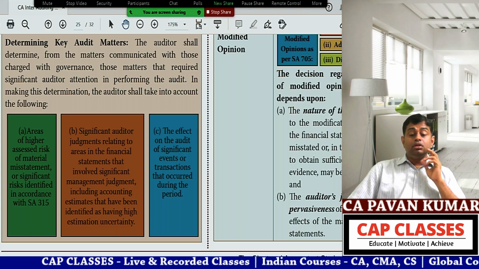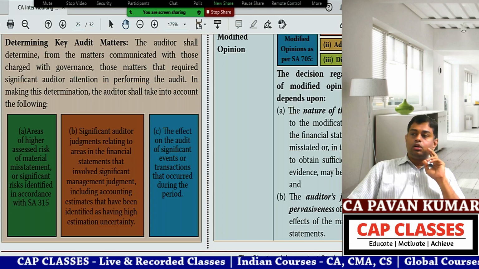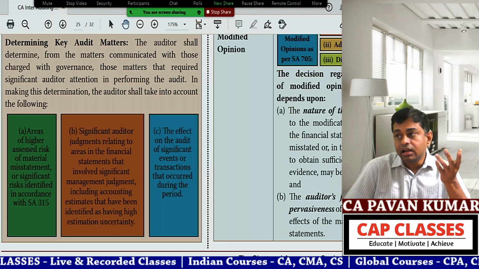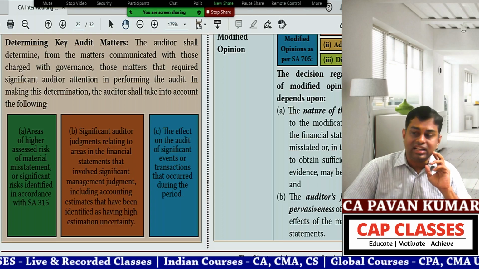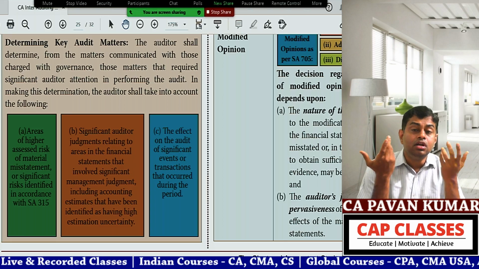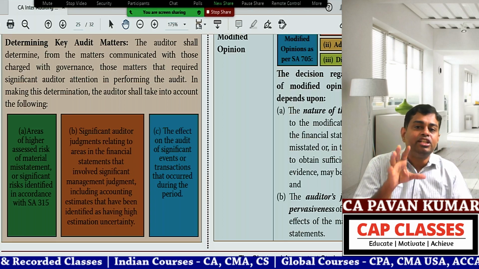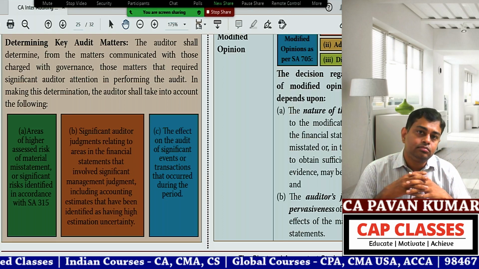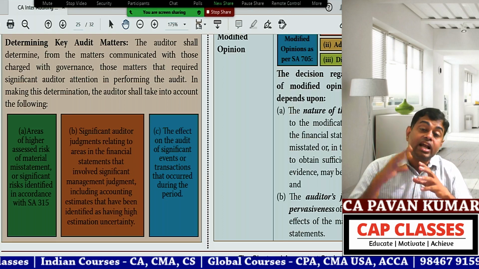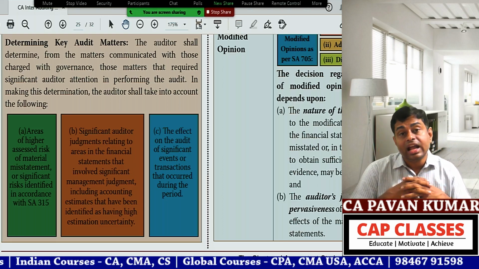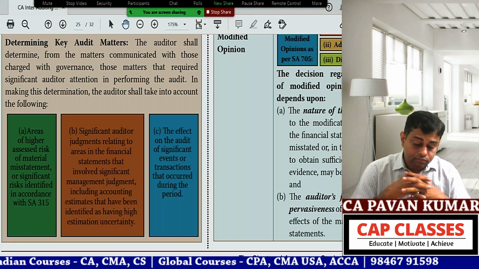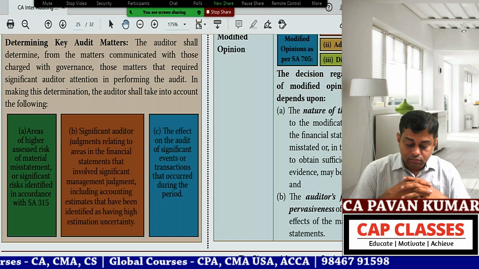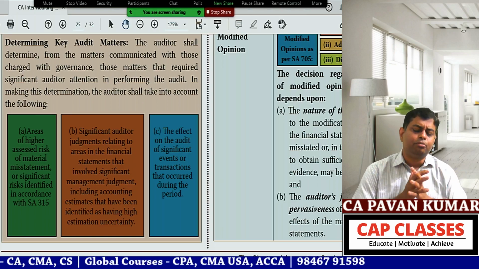Yesterday I told you decommissioning liability. Do you remember, after 75 years I need to dismantle the plant. For that a provision of 2 crores is created. Is it correct? So significant management judgments, significant auditor judgments, you need to put it in CAM. Then 3. The effect on the audit of significant events or transactions that occurred during the period. Normal point. That's all.